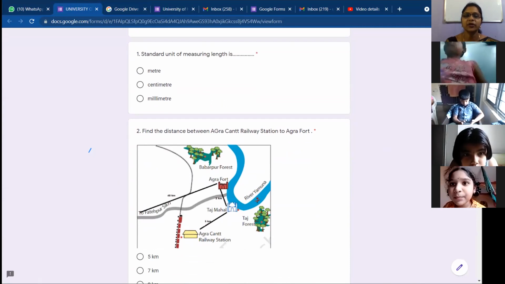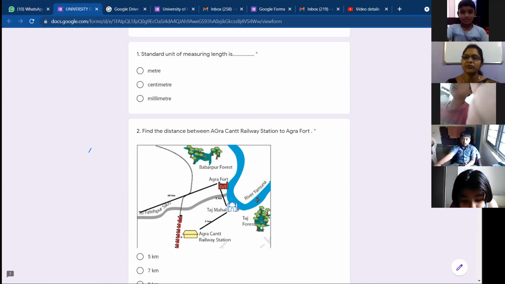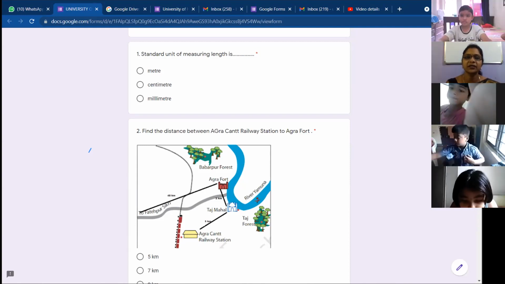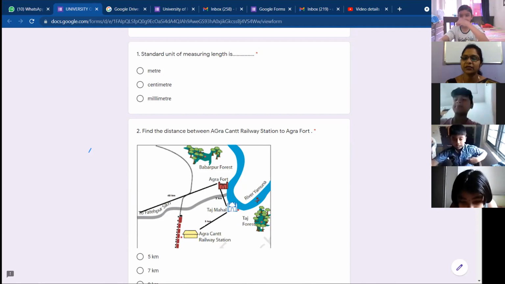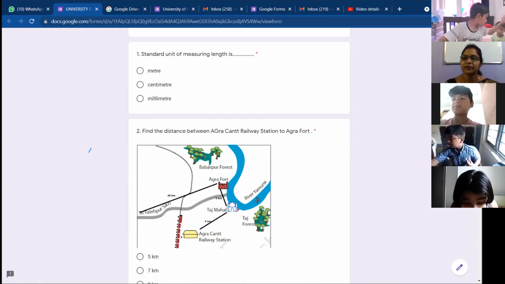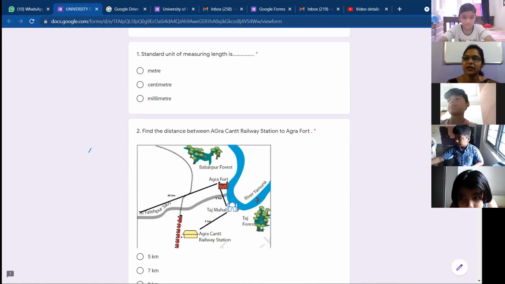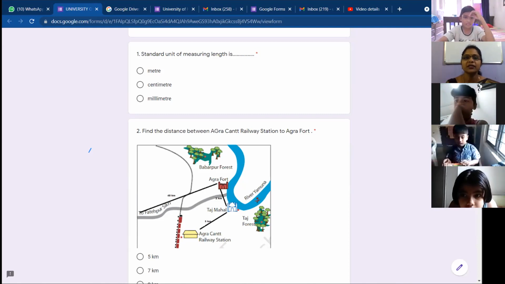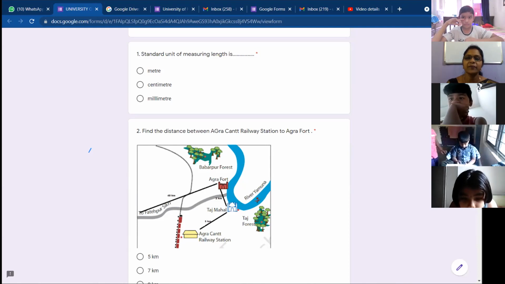Standard unit of measuring length. What is the standard unit of measuring length? Yes, Lalita Aditya, quickly. What is the standard unit of measuring length? Meter, centimeter, or millimeter? Meters, ma'am. Very good. It is meter. Please note down, children, all of you. You need not do it now, but try to learn. The standard unit of measuring length is meter.